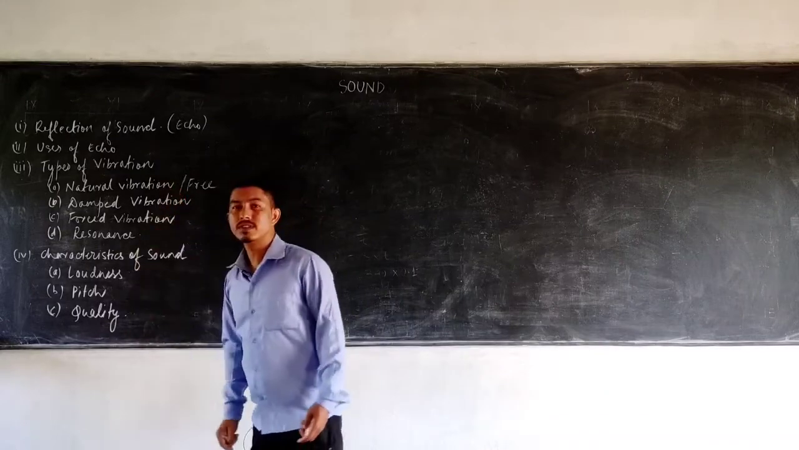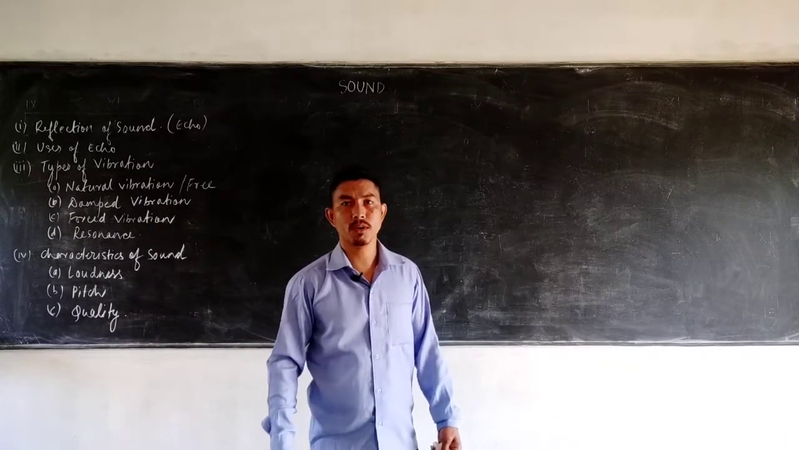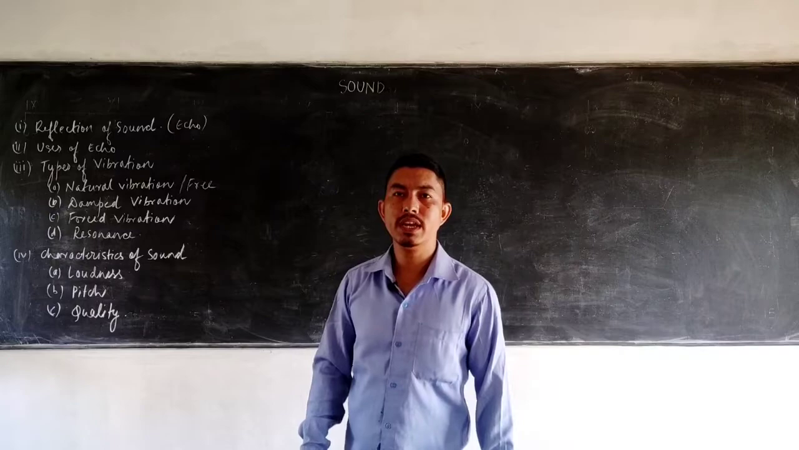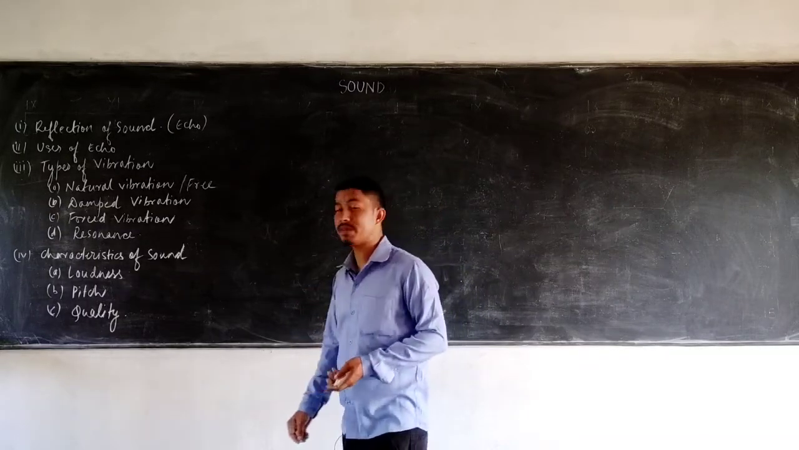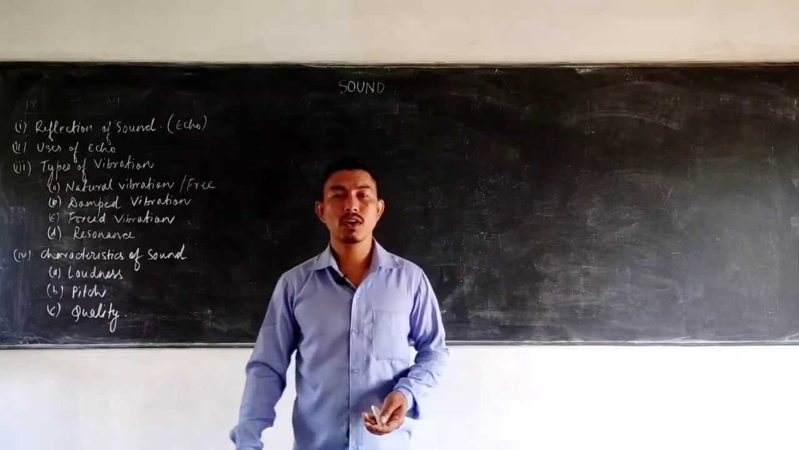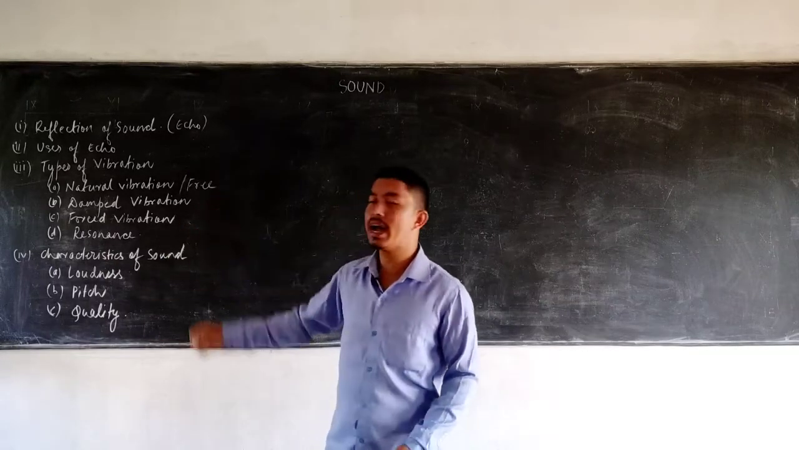So the natural vibrations are the periodic vibration of the body in the absence of any external resistive force. Okay, and this kind of vibration takes place only in a vacuum. So that means it's an ideal case.